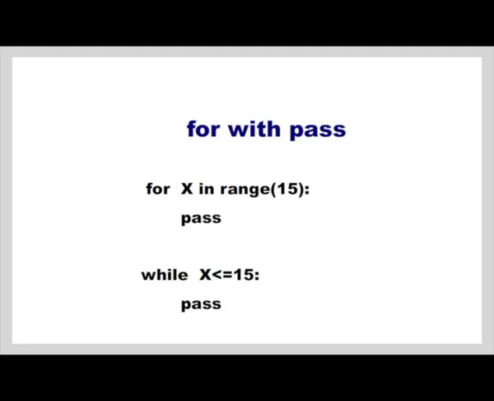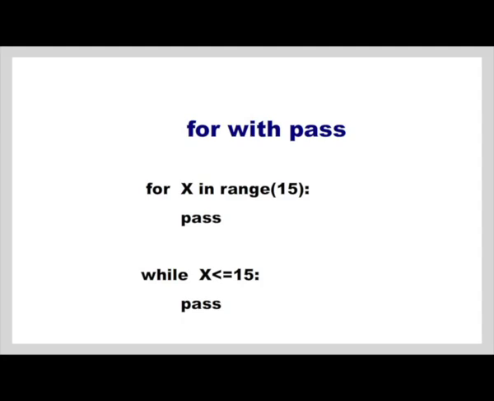When pass is used, Python ignores the condition and continues to execute the looping statement as usual. A pass statement does nothing. The only difference between a comment and a pass statement is that the interpreter ignores the comment, but it will not ignore the pass statement. Suppose we want to create a for or while loop, but for the time being we do not want to give a set of statements. You can leave a pass statement in it. This is shown on the screen.